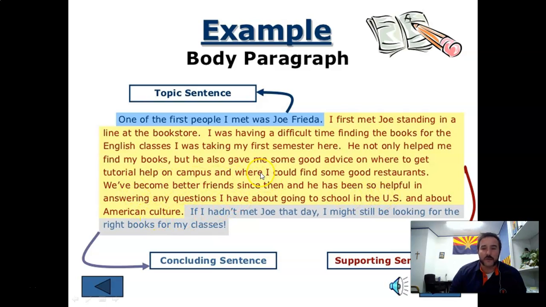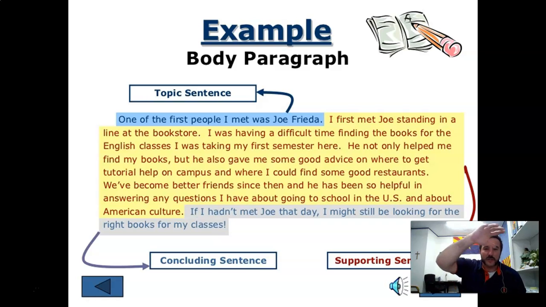If you notice, yes, we understand a little bit more about that this person's probably a transfer student from a different country coming to the U.S., but every single sentence is going back to him meeting Joe Frieda, one of the first people he met. It's all about that. If this person wanted to talk about tacos or want to talk about going to Walmart, that's great, but it should not be in this paragraph. It has to be in a completely separate paragraph, because talking about Walmart, talking about tacos, would not go back to meeting Joe Frieda.